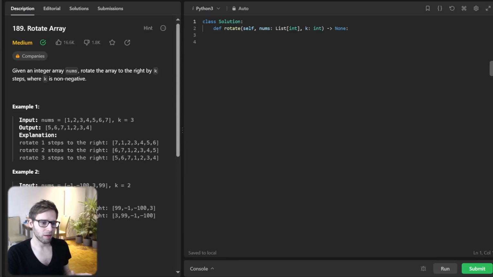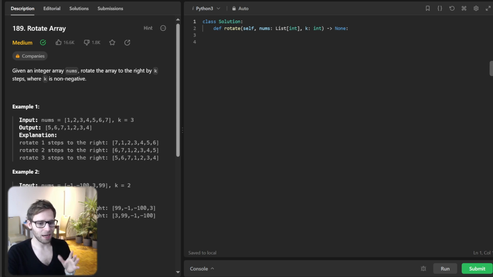So today we are diving into the exciting world of arrays as we tackle the LeetCode Rotate Array challenge. And guess what? We are exploring a super cool method to solve this. So let's dive in. Let's start by understanding the challenge. We have an integer array and our task is to rotate this array to the right by k steps. And the twist, we need to do this efficiently, in place.